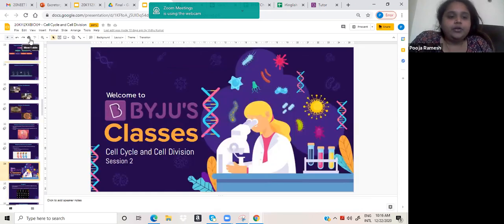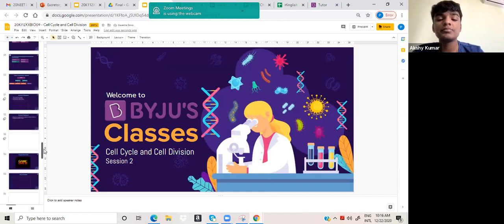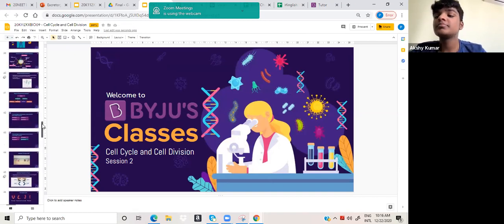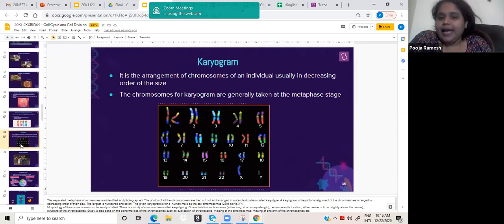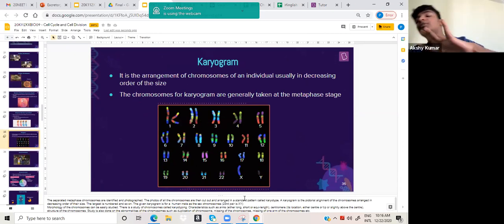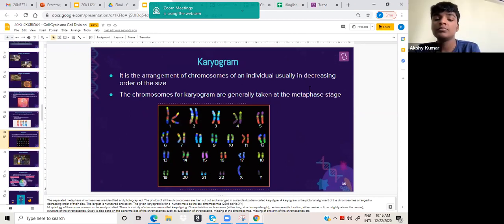Here you go, I told you about the karyogram. All our 23 chromosome pairs can be aligned like this, and you can see the shape of them, arranged in decreasing size. This process is called karyotyping, and the image that you get is called a karyogram. This is taken in the metaphase stage.